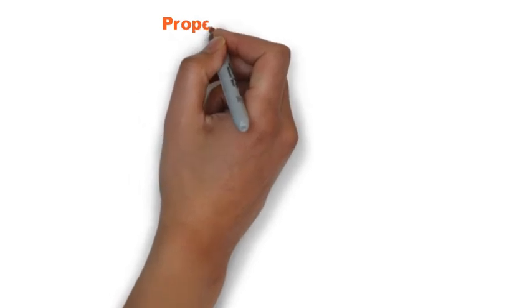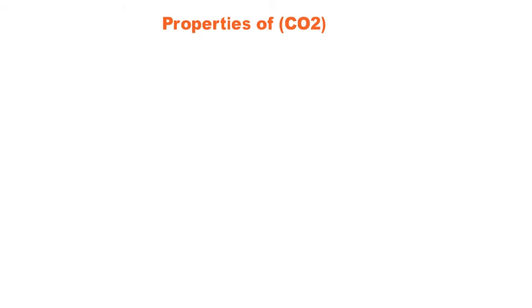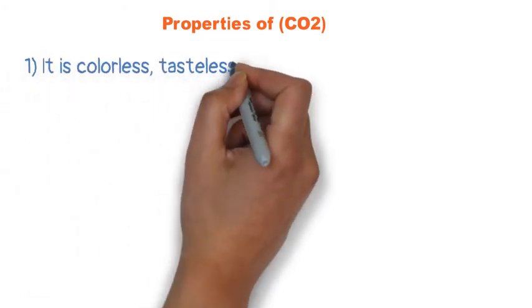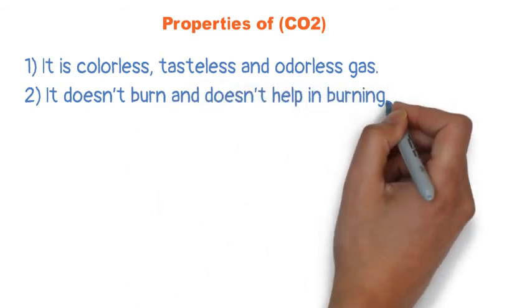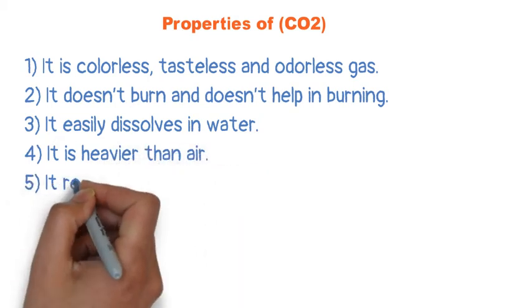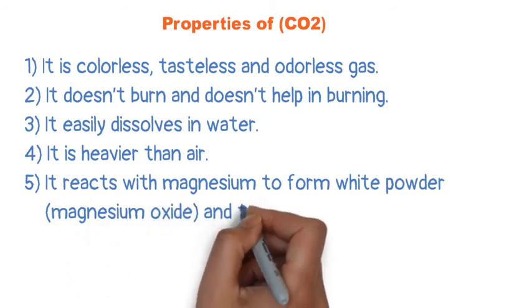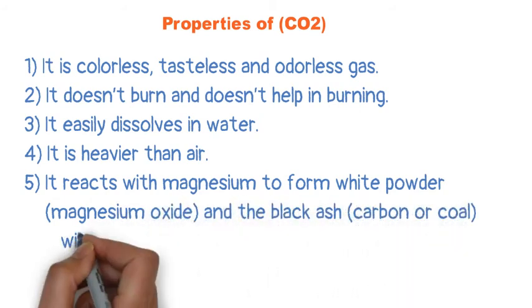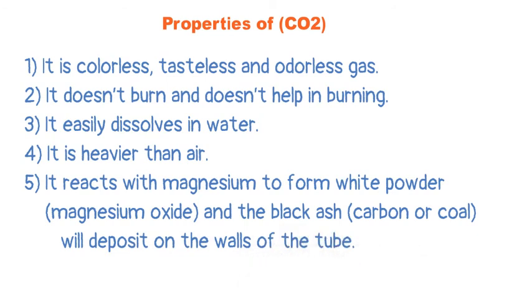So let us remember the properties of the carbon dioxide gas. First, it's colorless, tasteless, and odorless. Second, it doesn't burn and doesn't help in burning, it easily dissolves in water, and it's heavier than the air. It reacts with the burning magnesium ribbon to form a white powder, which is the magnesium oxide, and the black substance, which is the carbon or the coal, and the coal is deposited on the wall of the cylinder.